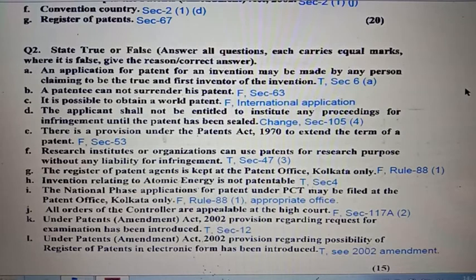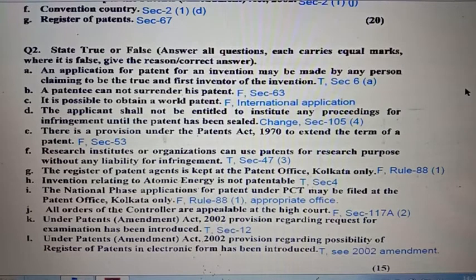Question number 2C, it is possible to obtain a world patent. Statement is false. There is an international application. There is nothing called a world patent. Question number 2D, the applicant shall not be entitled to institute any proceeding for infringement until the payment has been made. It was changed. Kindly see section 105 clause 4.